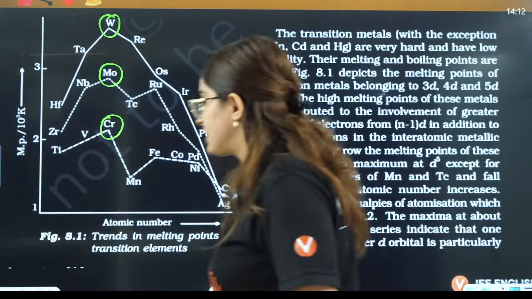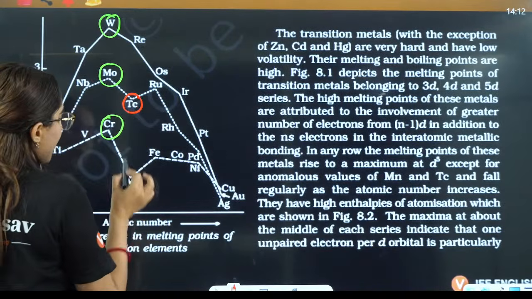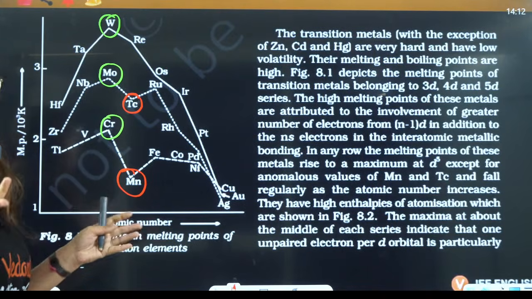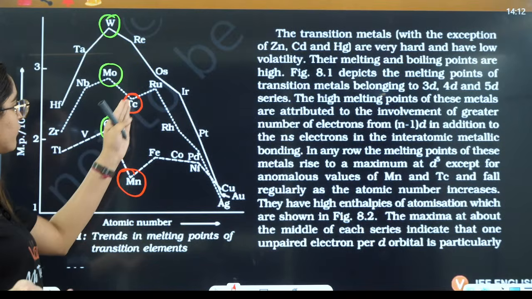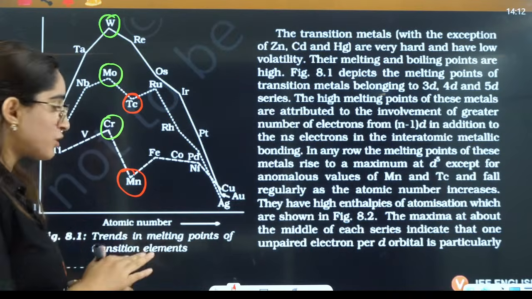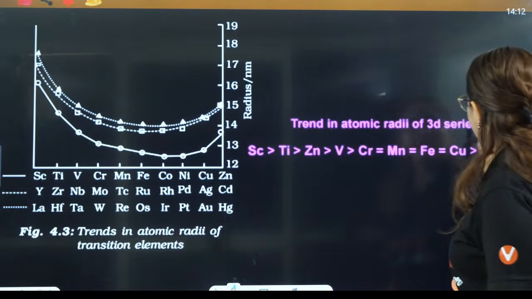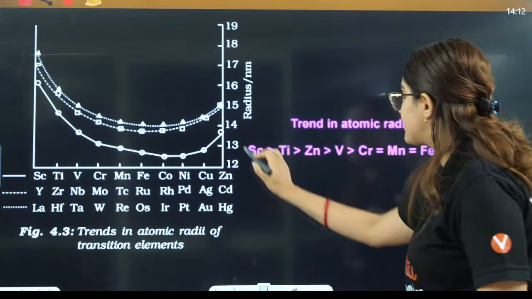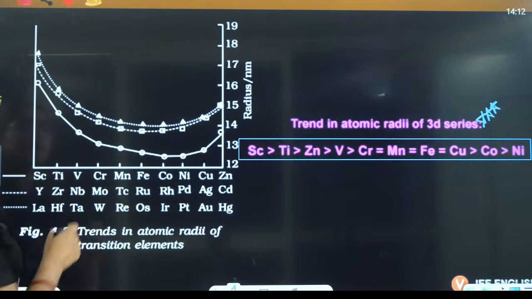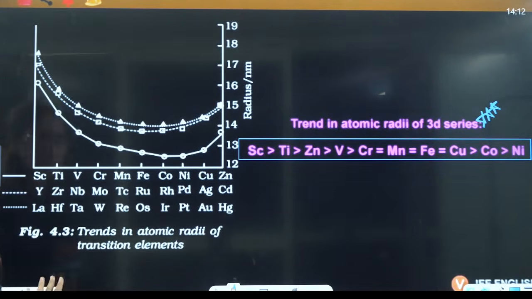Now please focus here, right? Then they can ask you that unexpectedly technetium and manganese have a drop. In technetium and manganese, you have a sudden drop that is very unexpected, because they have 5 unpaired electrons, so they should have a high melting point, but unexpectedly they have a low melting point. So there is a sudden drop that you will see. Then here, trends in atomic radii of 3d elements. This trend they ask you, right? Directly based on this trend also they ask you the question that firstly it decreases, then it remains constant, then suddenly it starts increasing. This is the atomic radii.